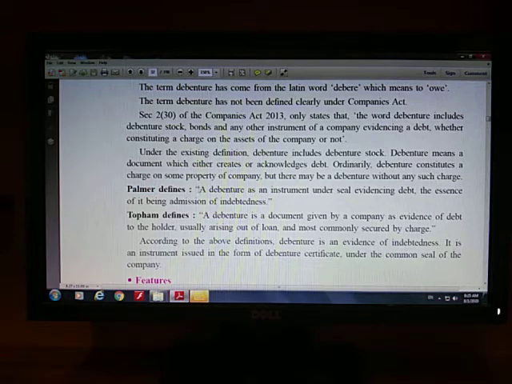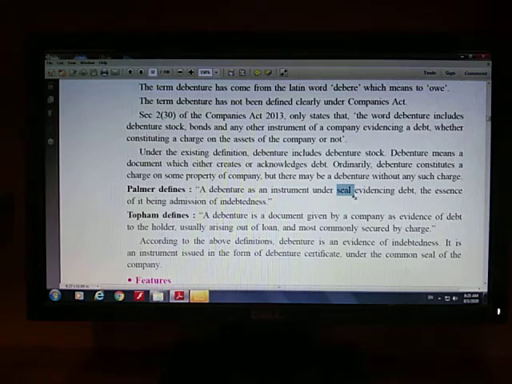What the definition says: a debenture is an instrument. Here you can see the word instrument, right? Instrument here means a piece of paper like a share certificate, right? So a debenture is a debenture certificate. So it is an instrument under the seal.